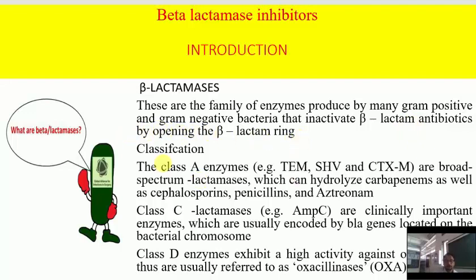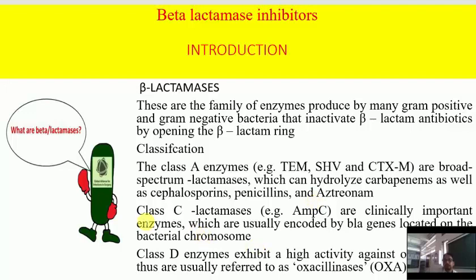Next is the classification of beta-lactamase enzymes. Class A enzymes, for example TEM, SHV, and CTX-M, are broad-spectrum lactamases. They hydrolyze carbapenems as well as cephalosporins, penicillins, and aztreonam.